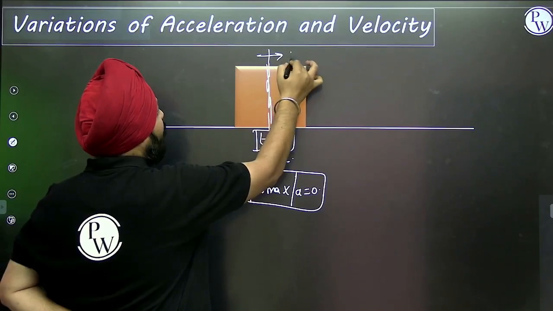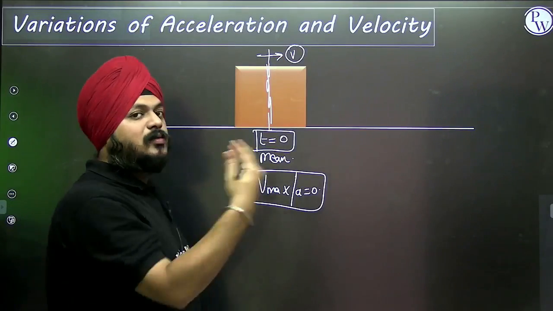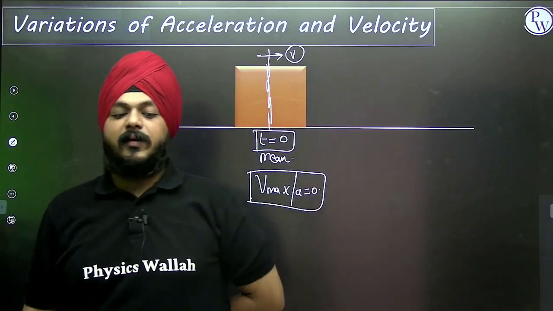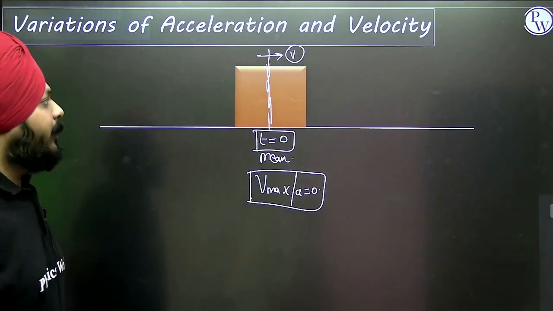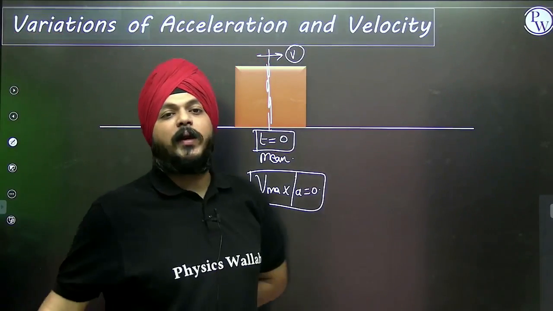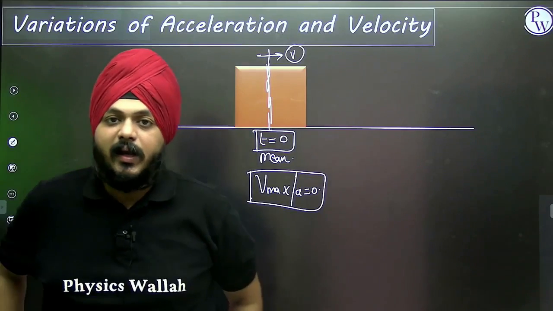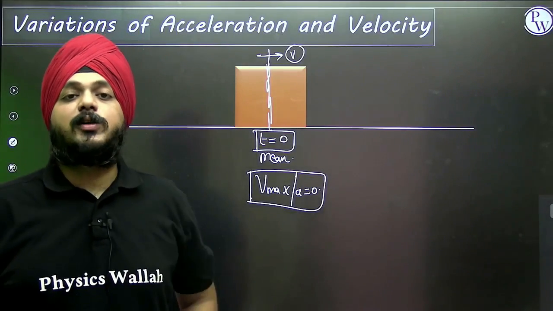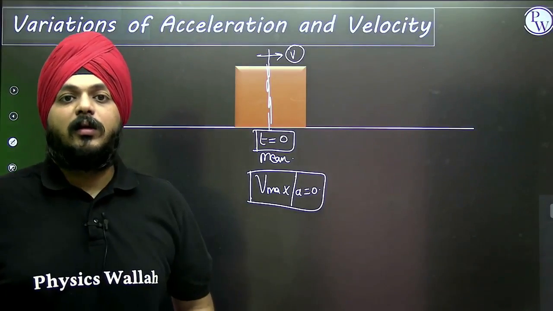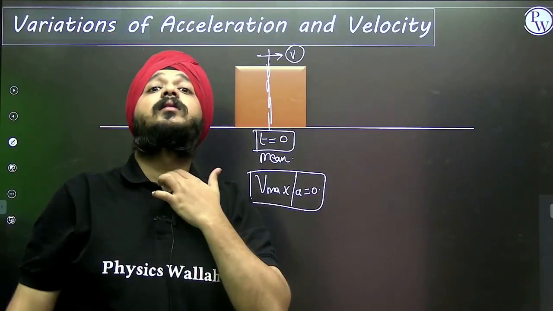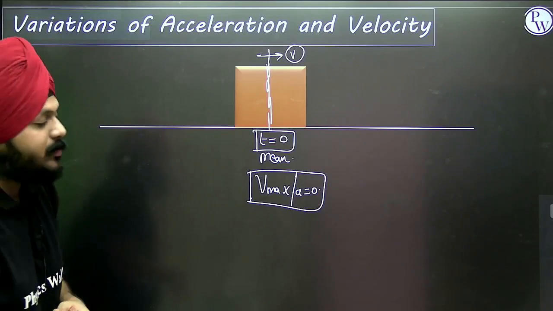Suppose a velocity is given in this direction by an external source. Gently velocity is given. Why gently? Because displacements are not quite large. That's why I said the SHM is a micro version of the oscillatory motion.